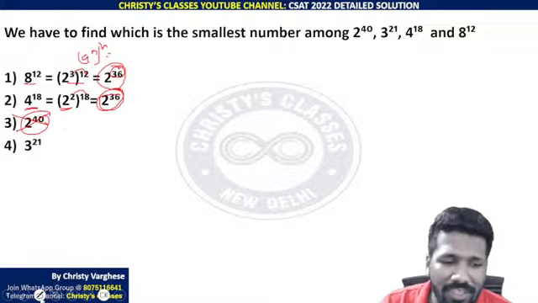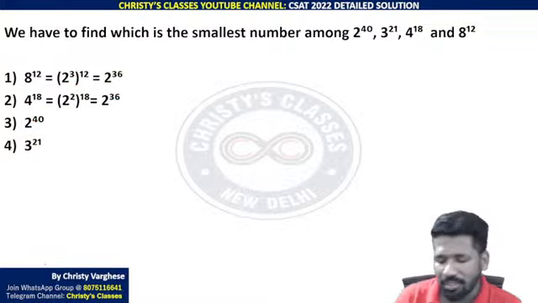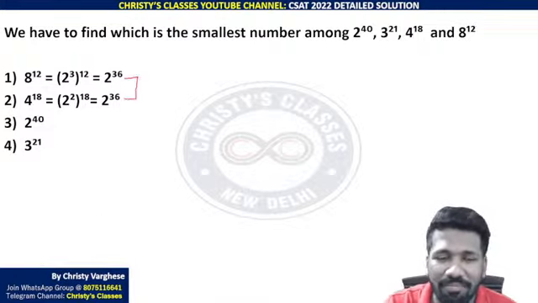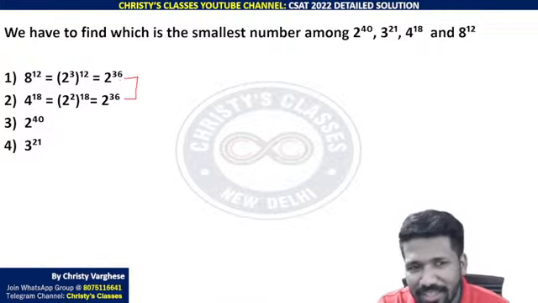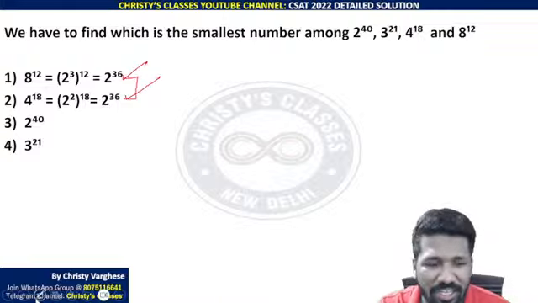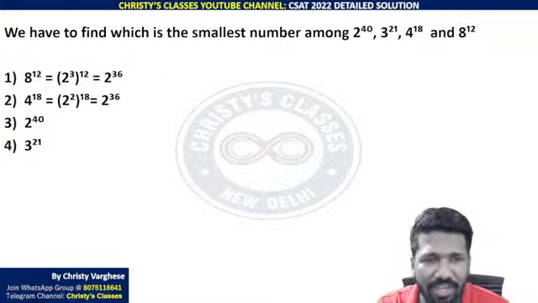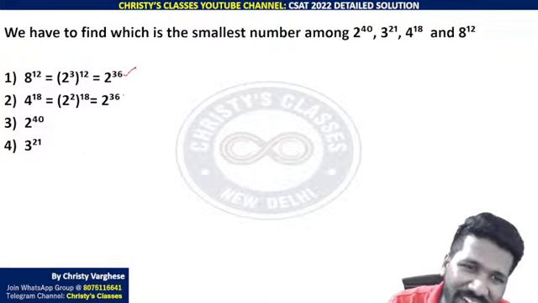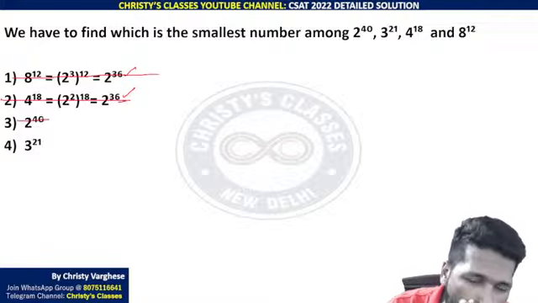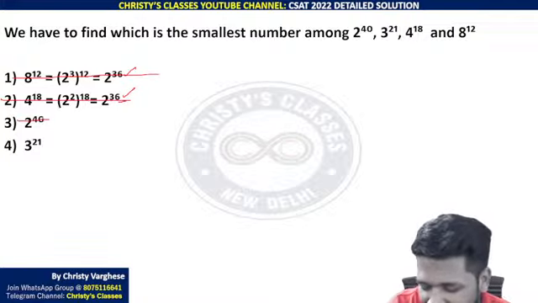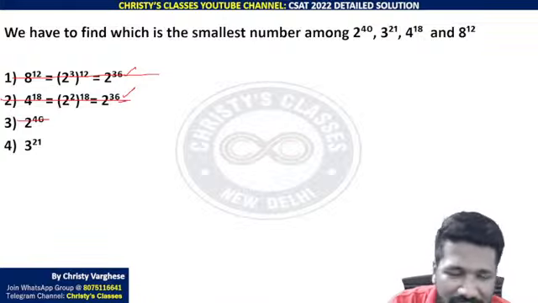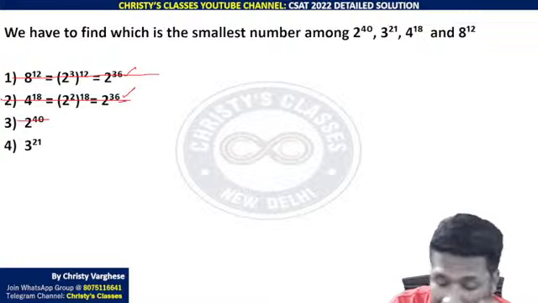Now I will tell you a very simple technique. This is called elimination by related options. These two options are the same now, 2 raised to 36. That means if this is correct, this is also correct. But UPSC says only one correct answer can be there for any question. That is why if this is correct, both options would be correct. That itself eliminates these two, because both of them together cannot be correct. You may think, is it a correct way? Yes. UPSC is saying that multiple correct answers are not there.